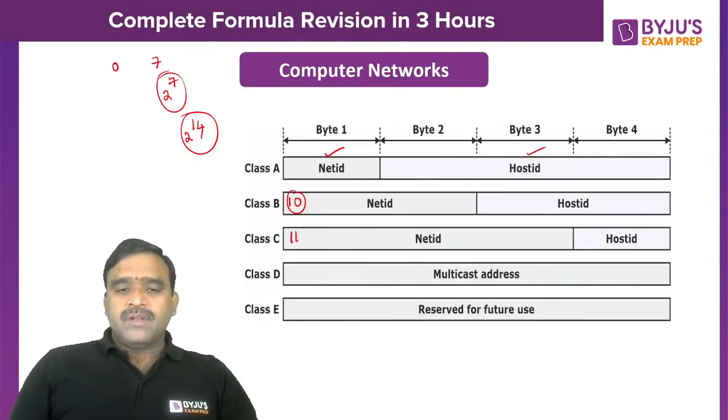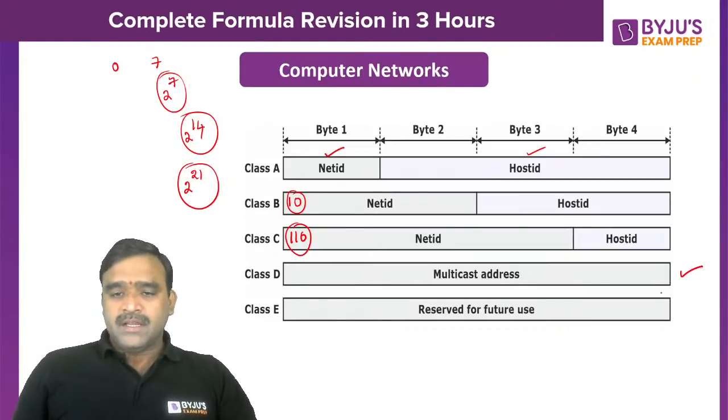In class C, 110, so 3 bits are fixed out of 24 bits, then 2 power 21 is the number of networks in class C. Class D is for multicasting, and class E is reserved for future use.